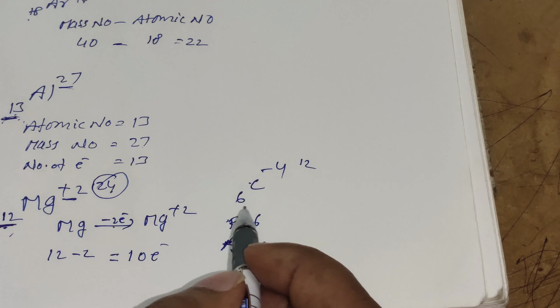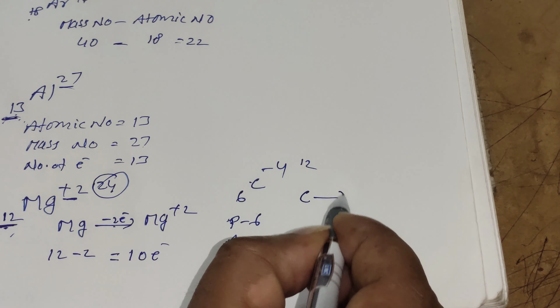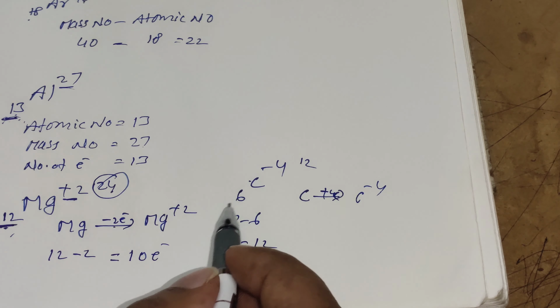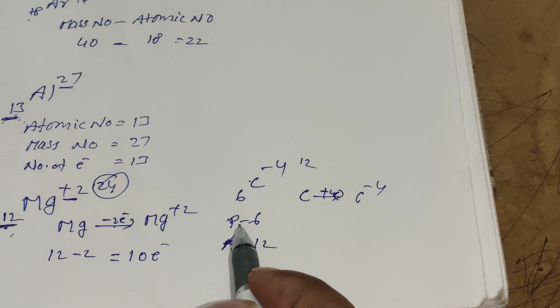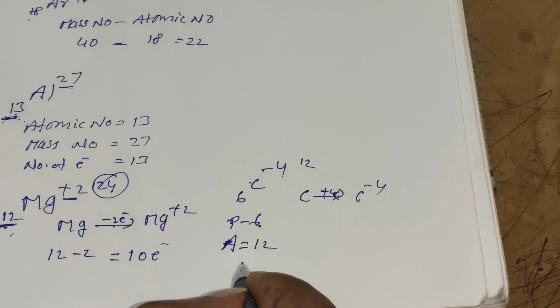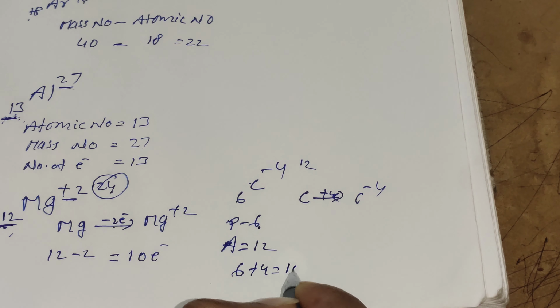But the number of electrons: the carbon gains 4 electrons to form C minus 4. That's why, in the carbon the atomic number is 6, the number of protons is 6, and it gains 4 electrons. In total it has 10 electrons.